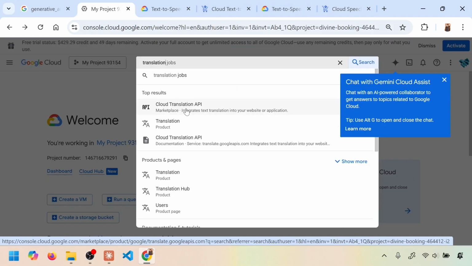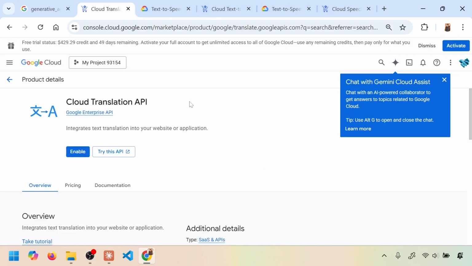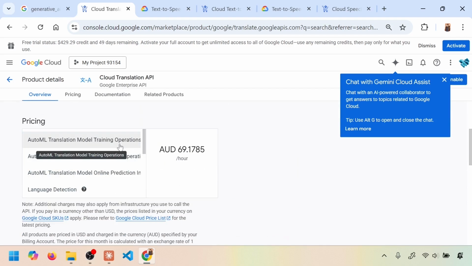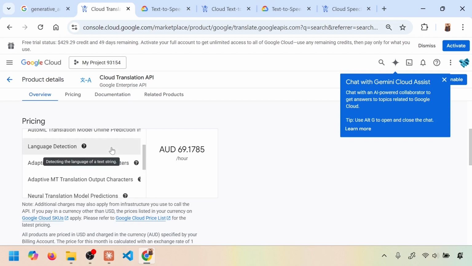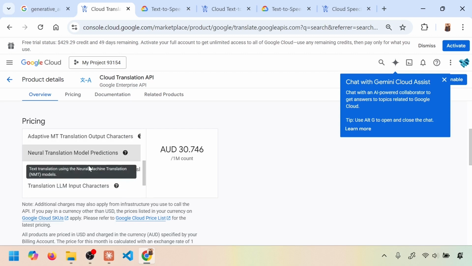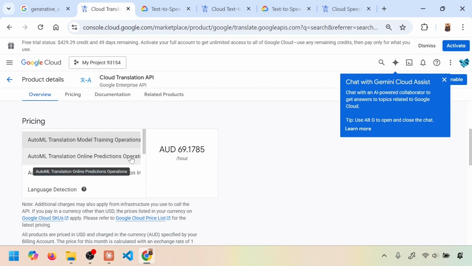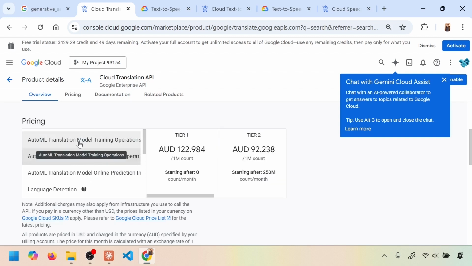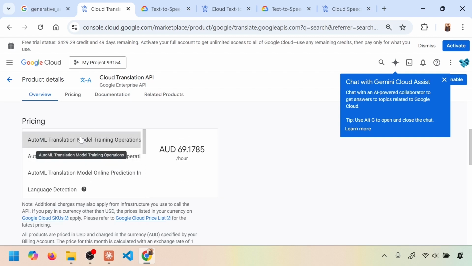So I'm back in Google Cloud and searching for translation, and these are the translation APIs, again with a similar interface. You can see different translation options out here. These are technically not large language models like ChatGPT, but small models specialized in translating one language to another.